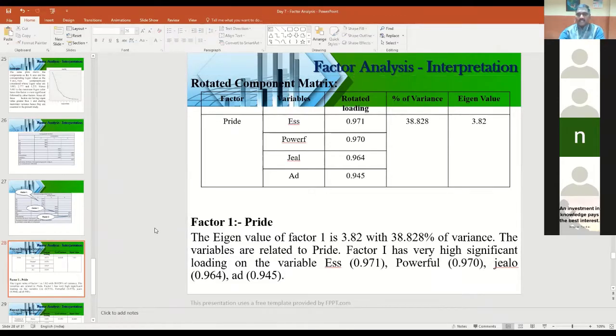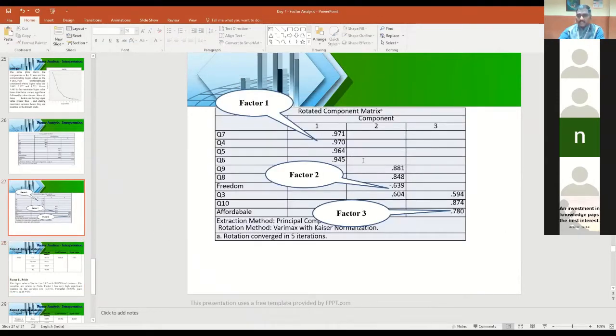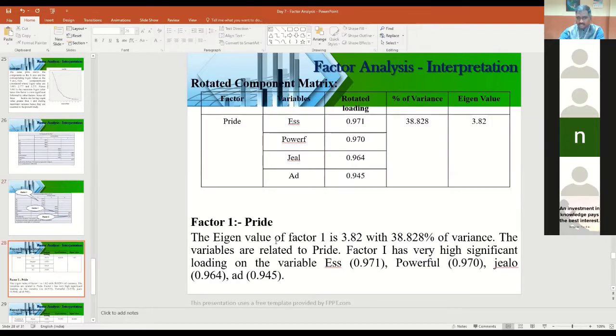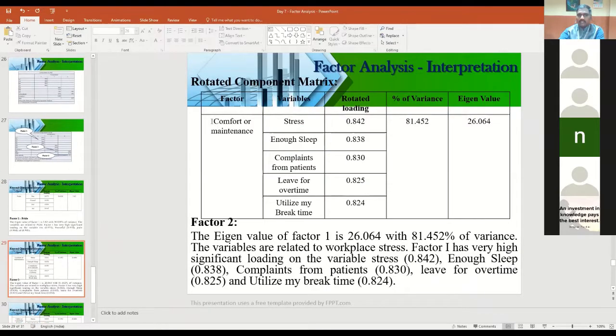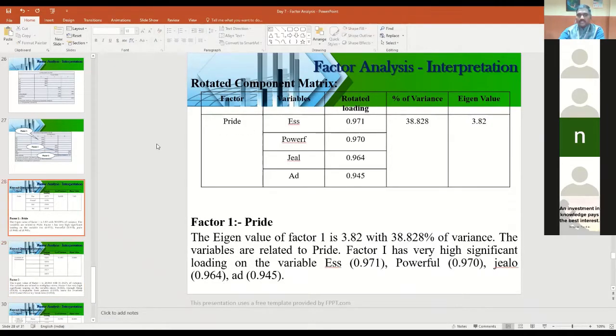Now I have taken this from the previous rotated component matrix. I have taken this one factor, and I have written an interpretation now. Similarly, now go for the second one. Second one I'm giving the name Comfort or Maintenance. Now mention those variables here. This is the previous one. You mention those variables.